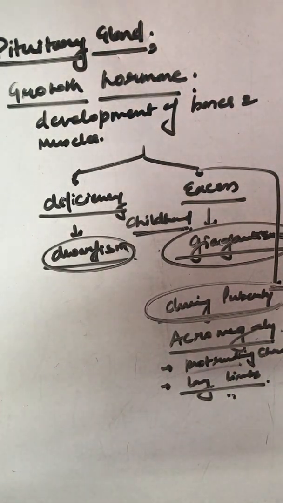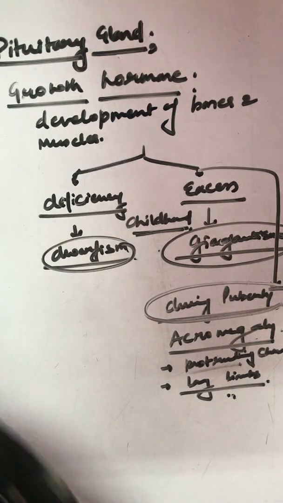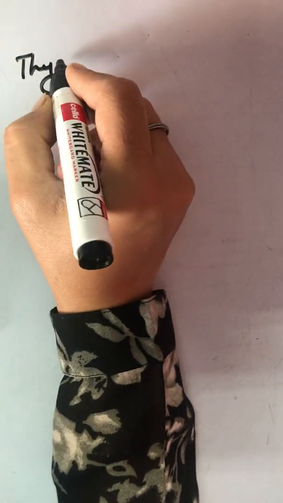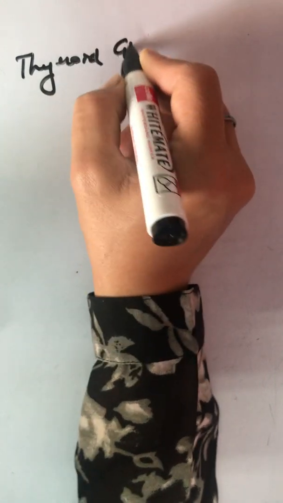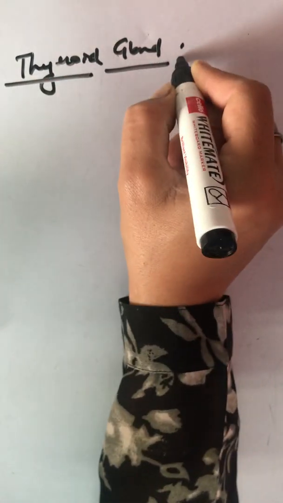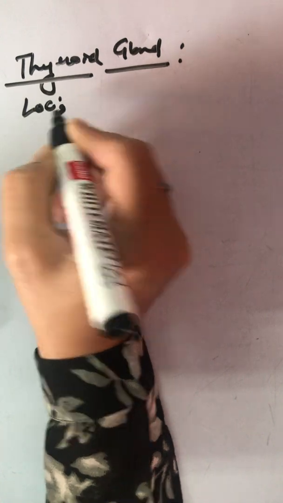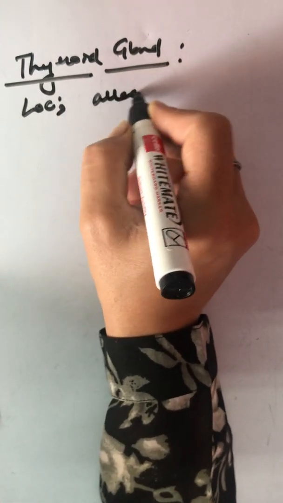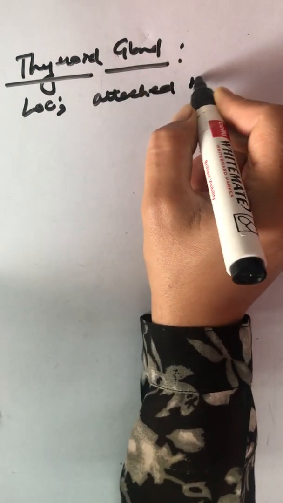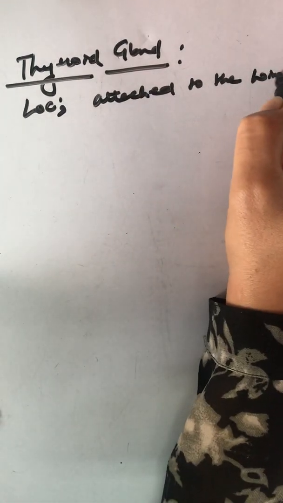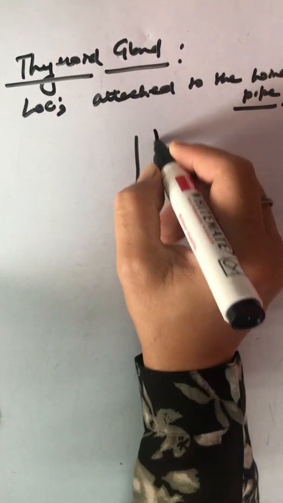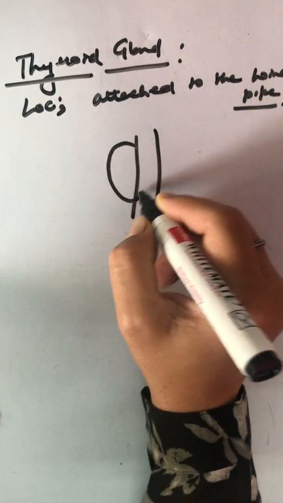Next one, thyroid gland. When we talk about the thyroid gland, its location is that it is attached to the windpipe, that is your tracheal tube, on both the sides.